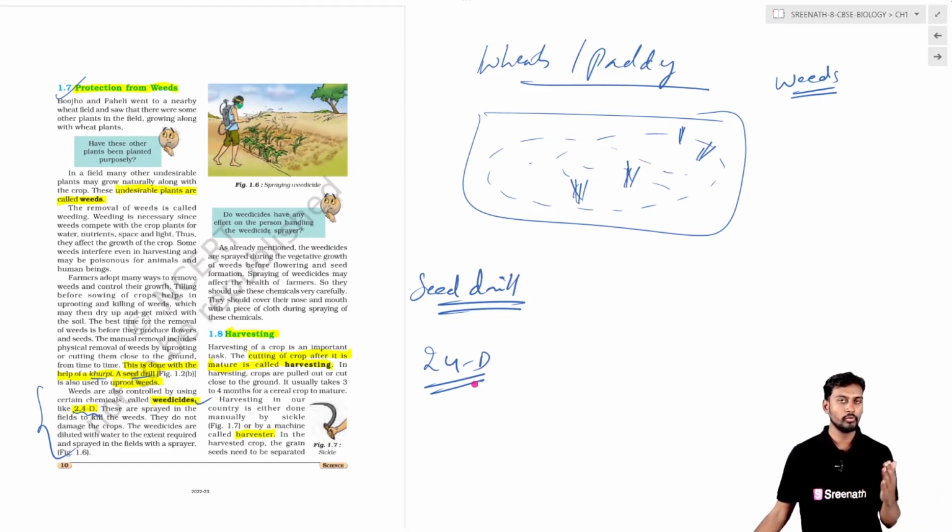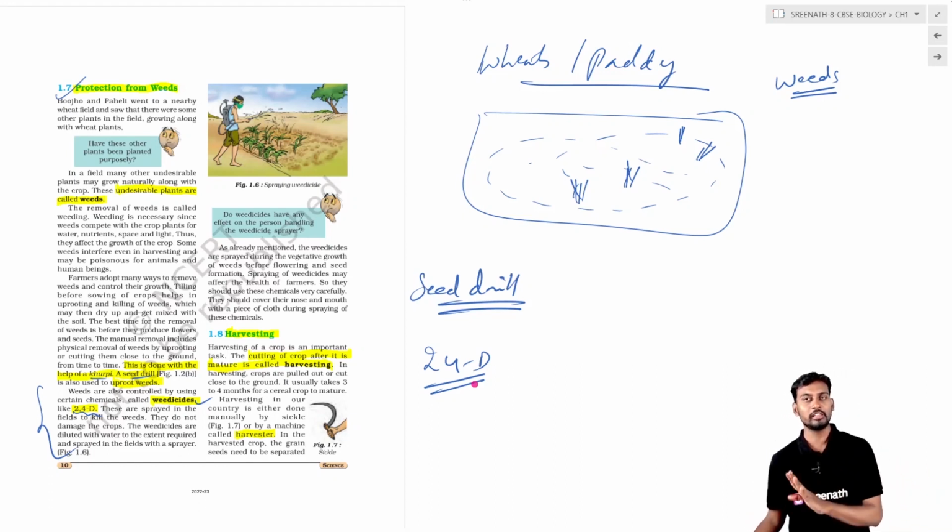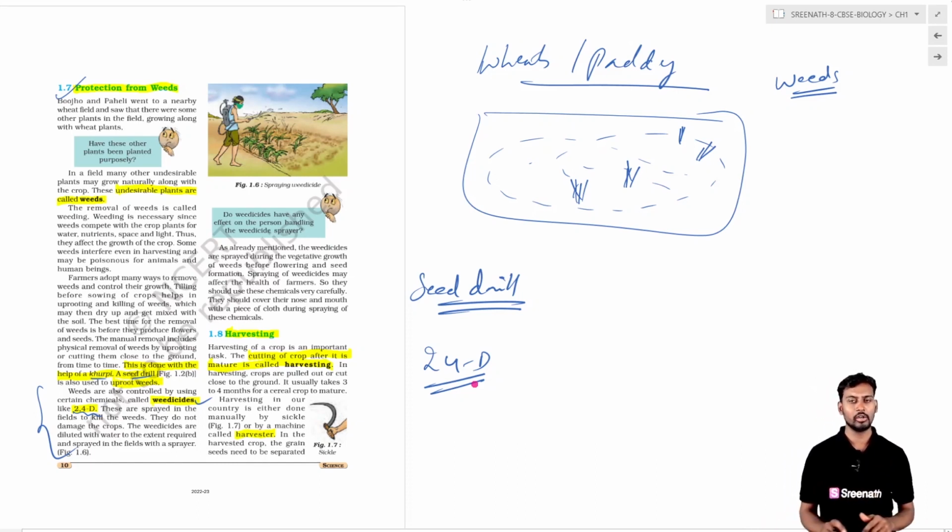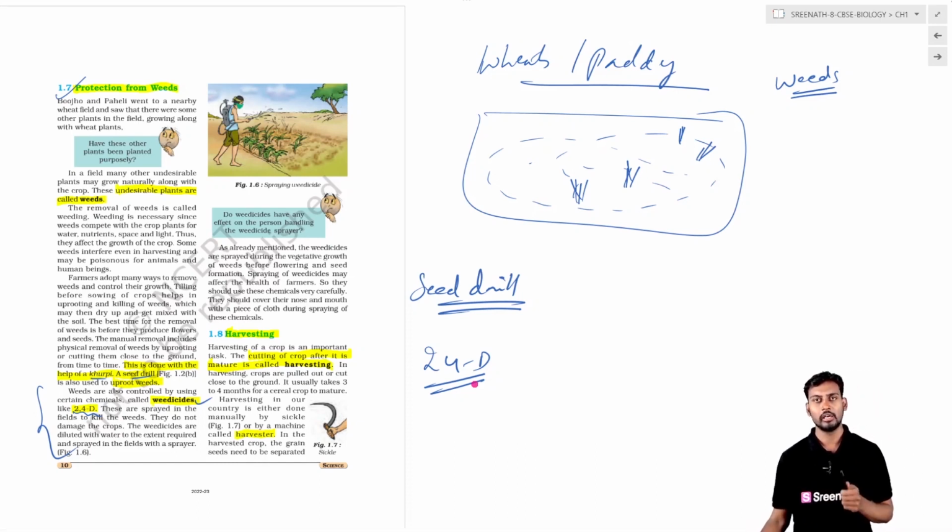It is useful in removing unwanted plants from the agriculture field or crops.